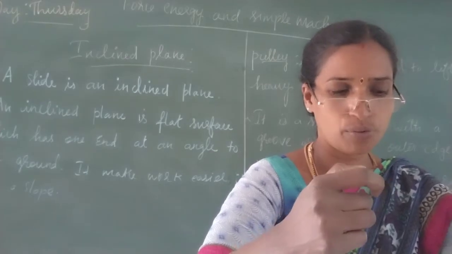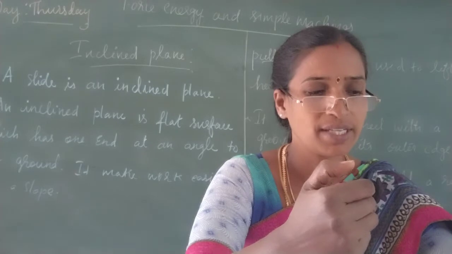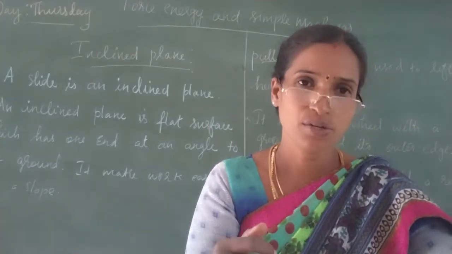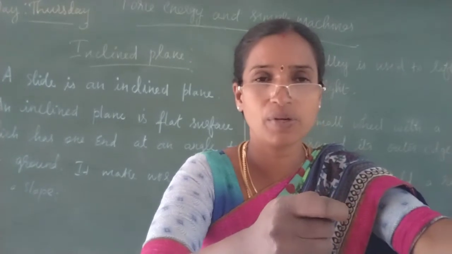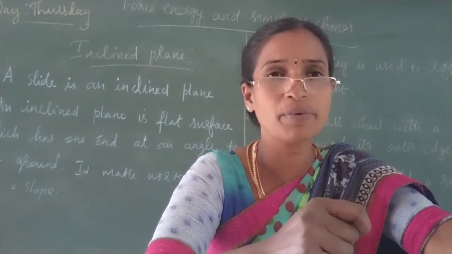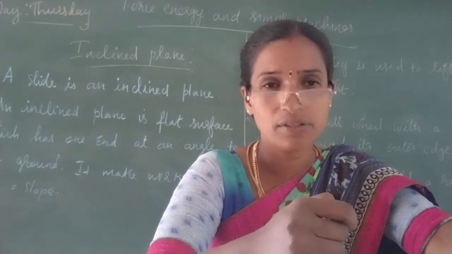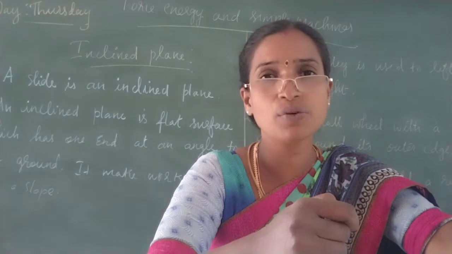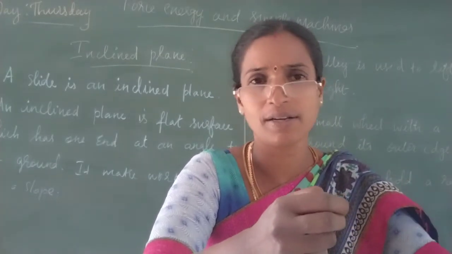One end of the rope is tied to a load and the effort is applied on the other end. You might have seen lifting water from the well. One end of the rope is tied with the bucket, and on the other end we apply force, because we want to lift the water from the well.